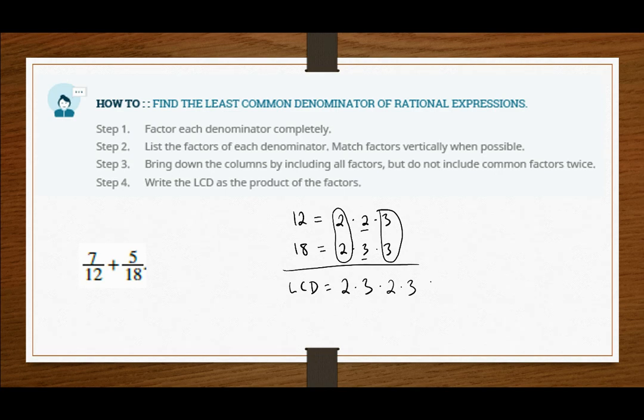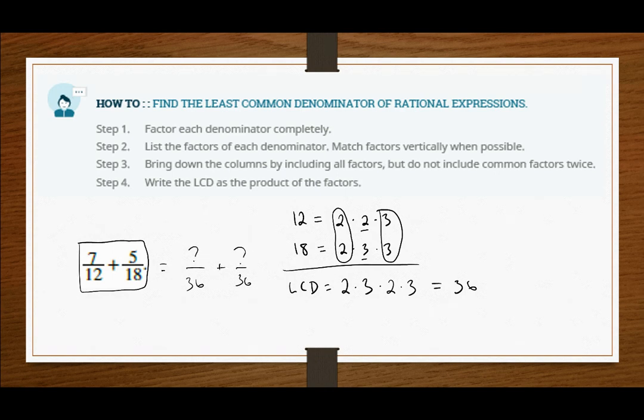Well, the product here gives me 36, which is the LCD value between 12 and 18. So in order to be able to add these two fractions together, we need to have equivalent expressions for each that now have the denominator that we want, 36.